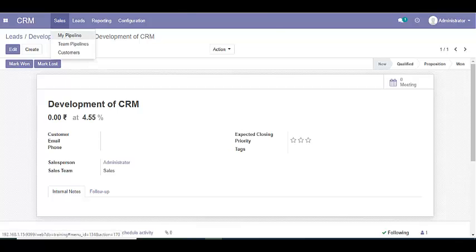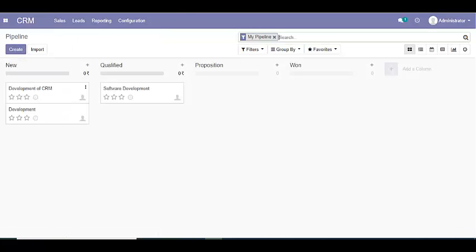Now let's discuss the stages in pipeline. So basically there are these stages. Let's see how they work. In new stage, opportunity is just received from lead management or created from a cold call campaign, or customer interest is not yet confirmed. So here we may see the customer success rate is 5% approx.